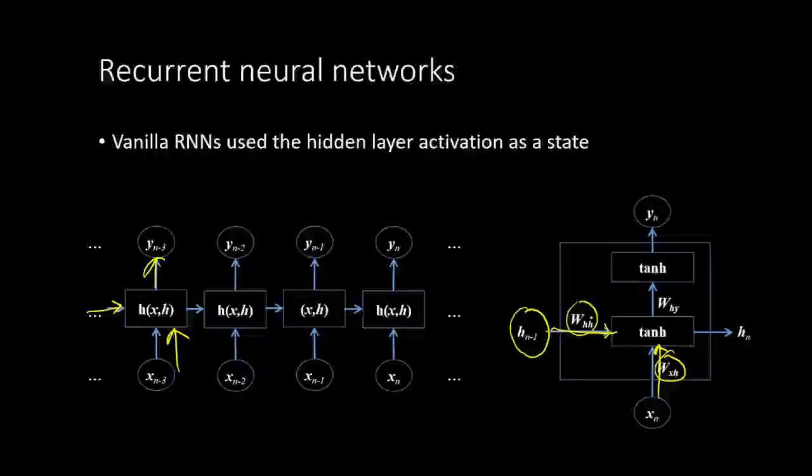This is a square weight matrix. The other one need not be square, it can be rectangular, but this has to be square because it is taking the previous hidden state of whatever dimension it is and producing an output of the same dimension. So it's a square matrix,